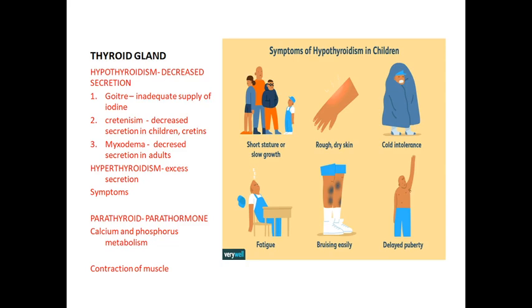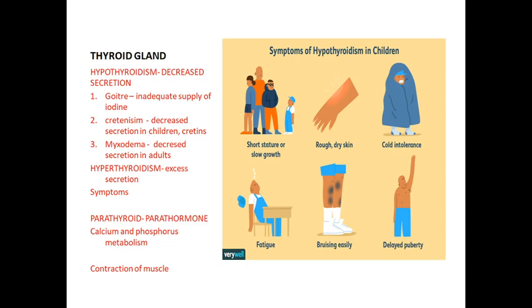In the last session we discussed the pituitary gland. It is classified into two types: one is called adenohypophysis, and the other is called neurohypophysis. The adenohypophysis is again classified into five types: growth hormone, adrenocorticotropic hormone, follicle stimulating hormone, luteinizing hormone, and prolactin. The neurohypophysis has only two types: vasopressin and oxytocin.